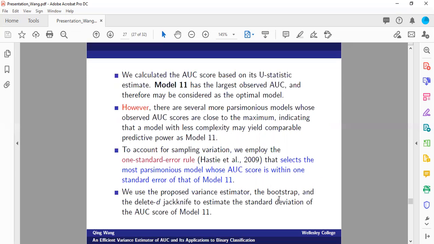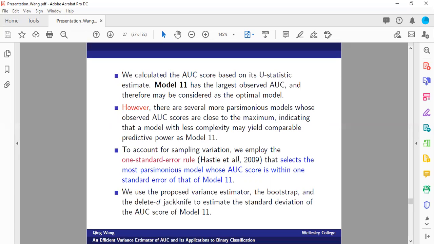We consider 13 candidate models, where each model is the best one given a certain number of predictors. And we calculate the AUC score for each of the 13 models. It turns out that model 11 has the largest AUC score. In practice, if one doesn't care about the sampling variation of the AUC estimate, people may just choose model 11 as the optimal model. However, when we look at the other AUC scores, there are several more parsimonious models whose observed AUC scores are very close to the maximum, indicating that a model with less complexity may yield comparable predictive power as model 11.